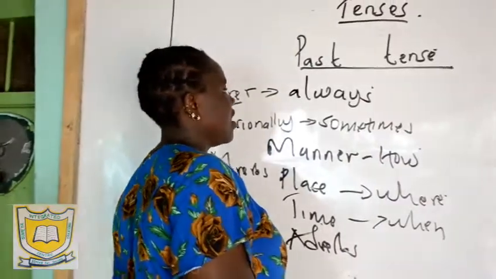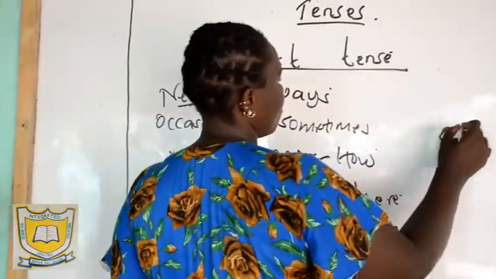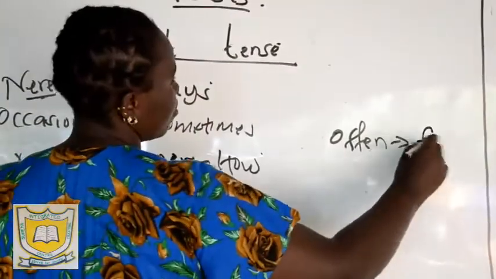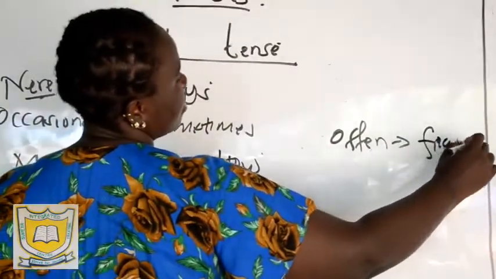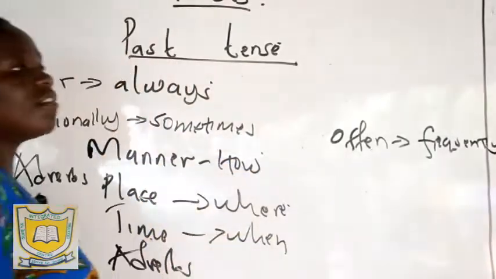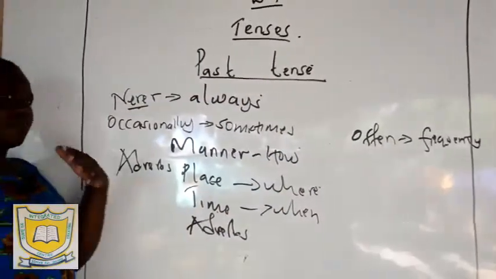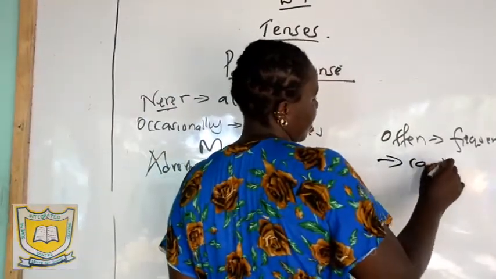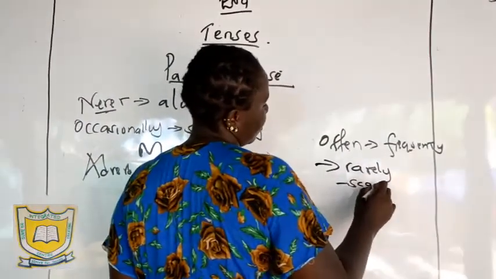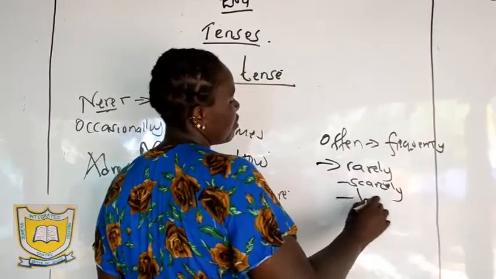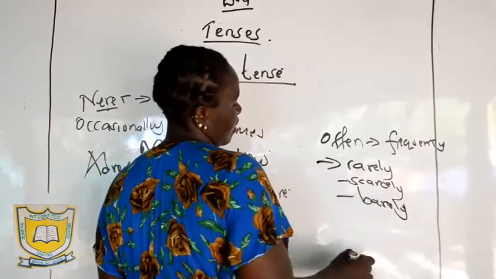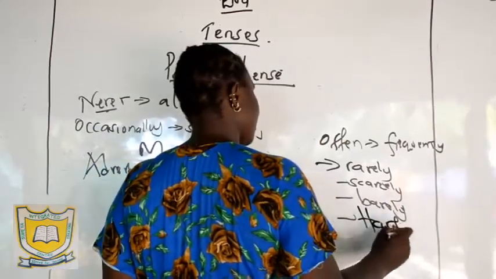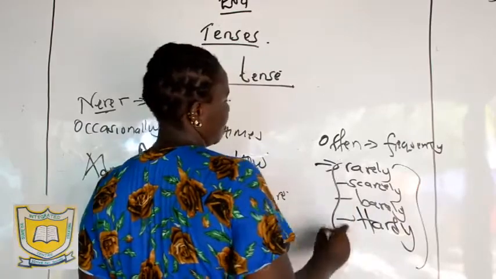And maybe they are going to give you often. Then they want the synonym of the word often, which is frequently. Synonyms are words with the same meaning. And maybe they want the opposite of the word often, which is rarely. It can be scarcely. It can also be barely. It can also be hardly.